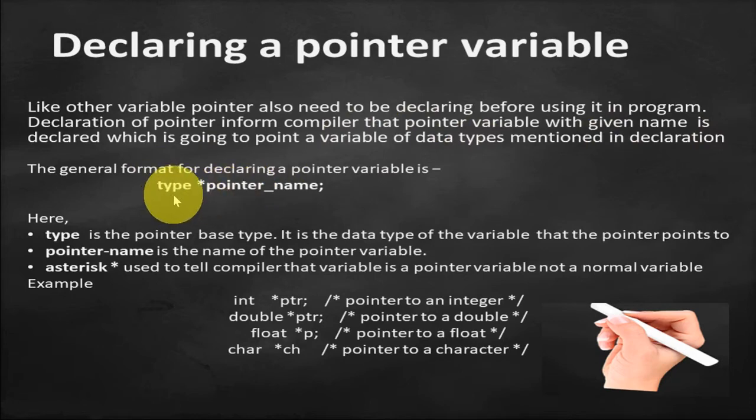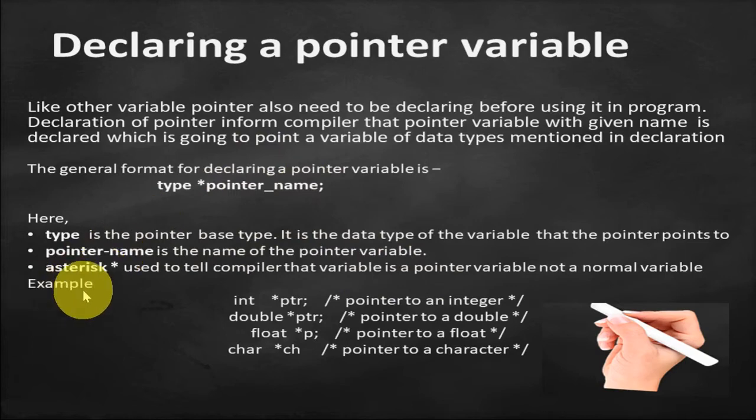Type asterisk pointer name. Here type is the pointer base type. It is the data type of the variable that the pointer points to. Means type is the data type of the variable to whom the pointer will point, or whose address the pointer is going to store. Okay, pointer name is the name of the pointer, and asterisk is used to tell the compiler that this variable is not a normal variable, it is a pointer variable.